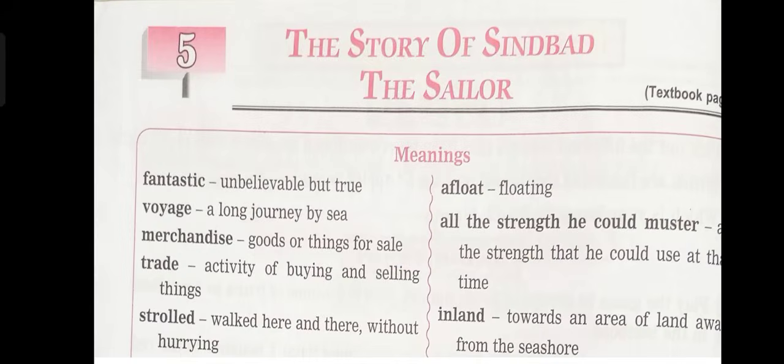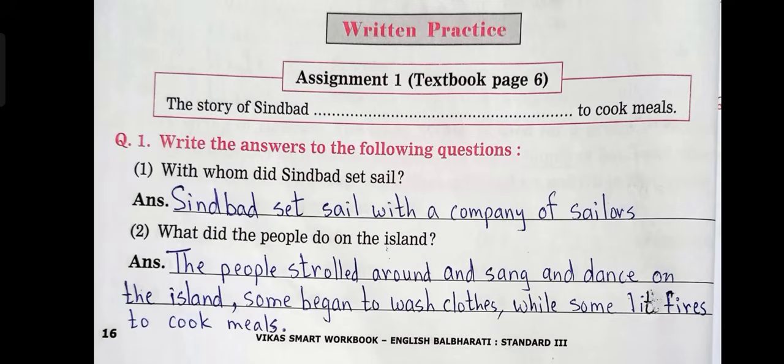So, children, today we'll be solving lesson number 5 of your workbook, The Story of Sinbad the Sailor. So, are you ready? Okay. So, first we'll see assignment number 1. Question number 1. Write the answers to the following questions. Question number 1. With whom did Sinbad set sail? Answer. Sinbad set sail with a company of sailors.